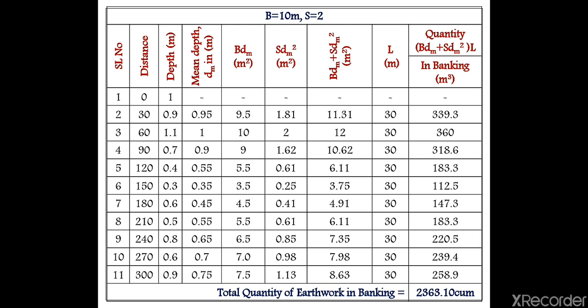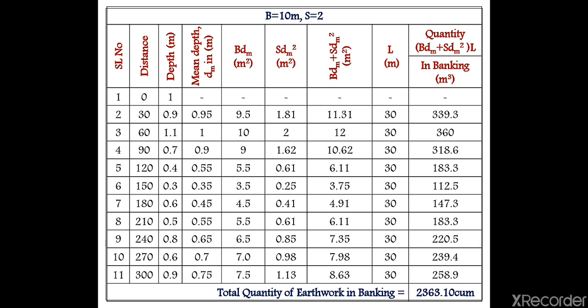And again you will know the length is 30 meter. How? Here in the distance you can see 0 to 30, 30 to 60, 60 to 90. What is the difference? 0 to 30 is 30 meter, again 30 to 60 is 30 meter, 60 to 90 is 30 meter. That means the length of the particular portion is 30 meter. So here length L you have to take as 30 meter all over.